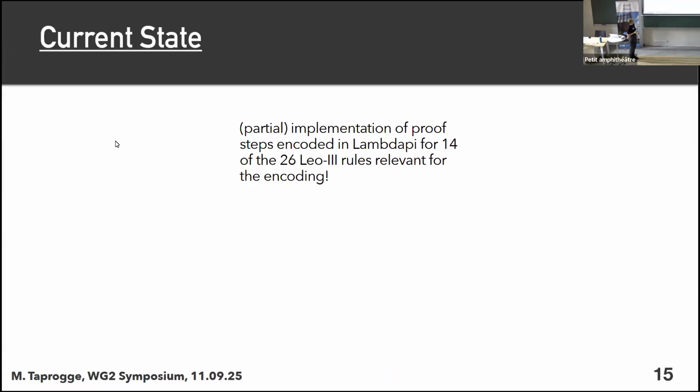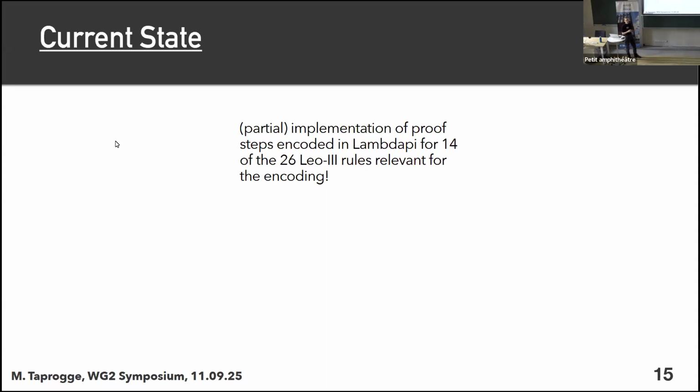Okay, so this is the general strategy that we're following. And we also have a partial implementation for this. So far, we can handle exactly 14 of the 26 rules that are relevant for our Leo-III encoding.